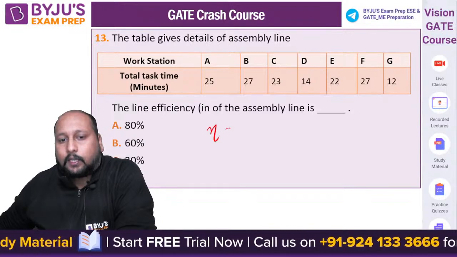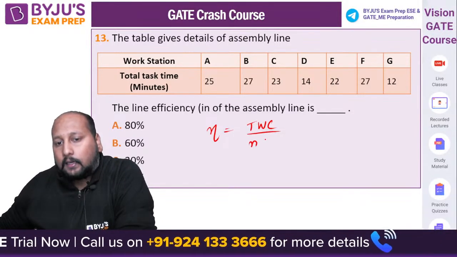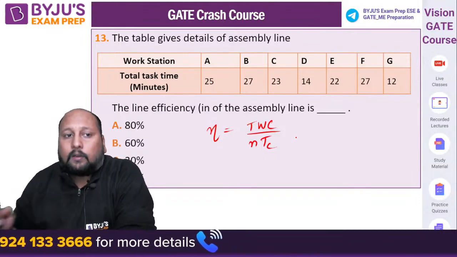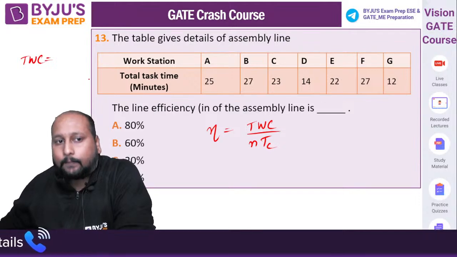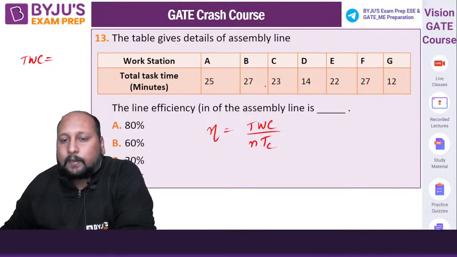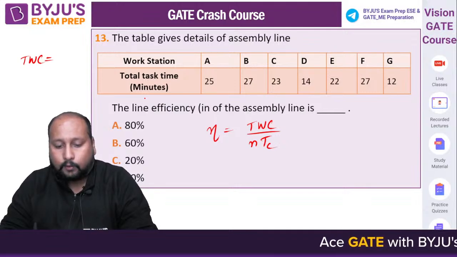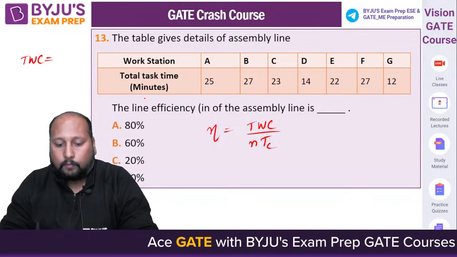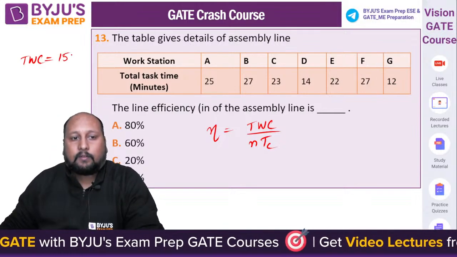Line efficiency is equal to the total work content divided by the number of stations times the cycle time. So what is the total work content? Total work content is nothing but the addition of all the times. So what is the total? 25 plus 27 plus 23 plus 14 plus 22 plus 27 plus 12. This is 150.